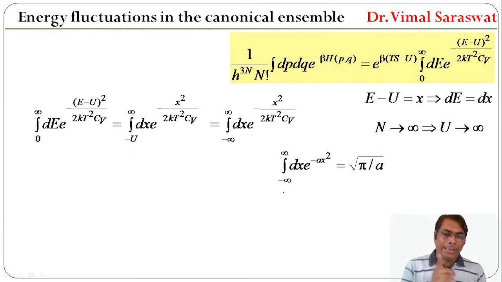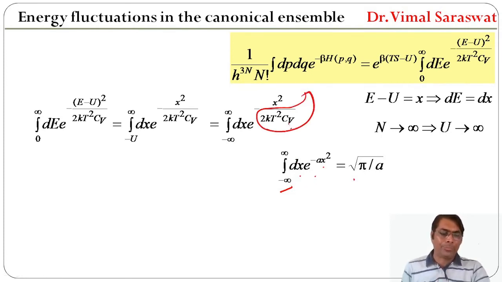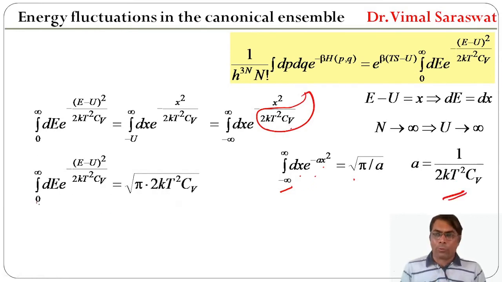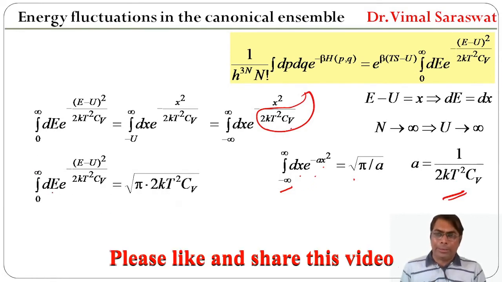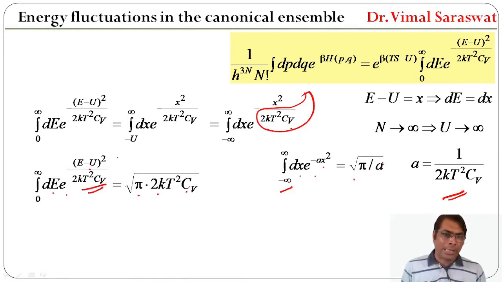Since the integral from minus infinity to plus infinity of dx exponential of minus a x square equals root pi by a, and here a is actually 1 upon 2kT square Cv, so a is this one. Therefore, the integral from 0 to infinity of dE exponential of minus (E minus u) whole square upon 2kT square Cv equals root of pi times 2kT square Cv. So a is replaced with this value, and we get this result.